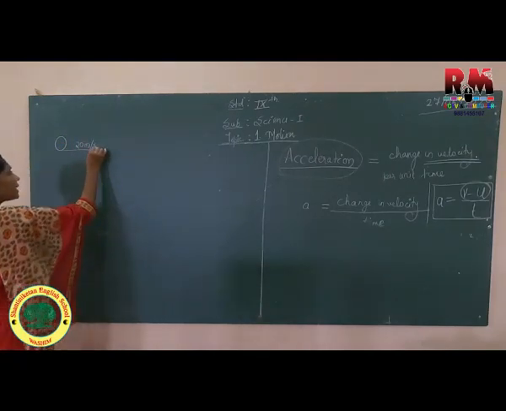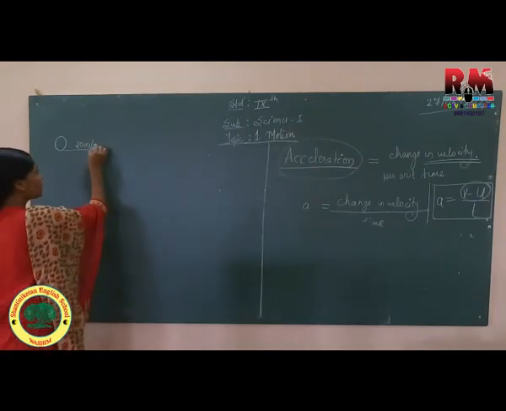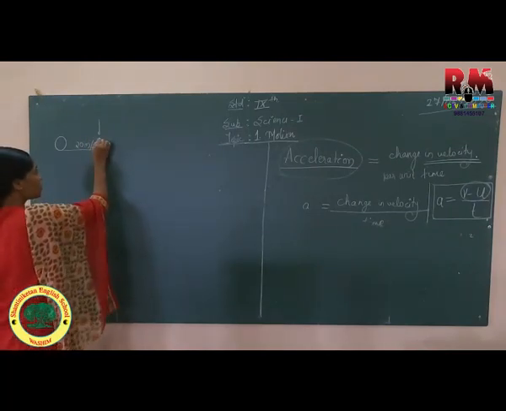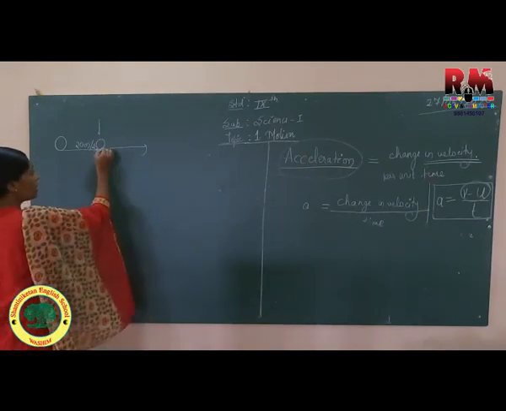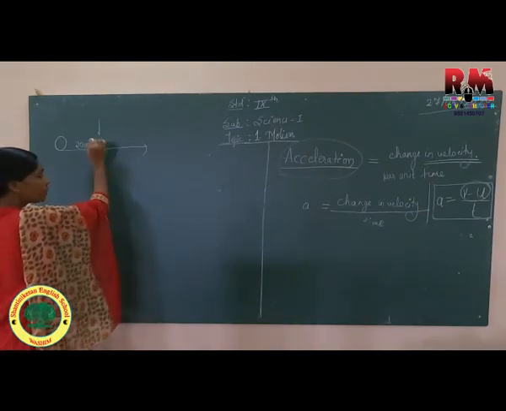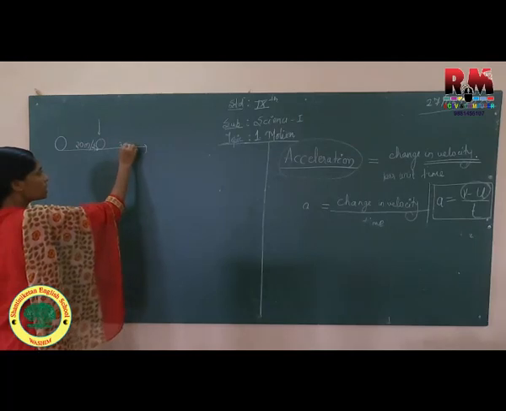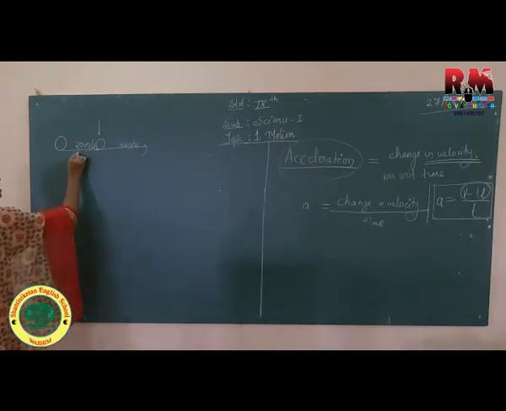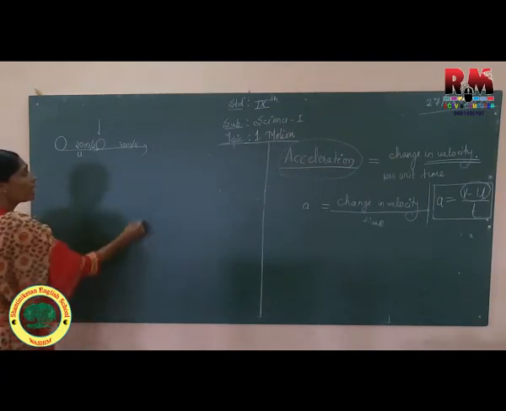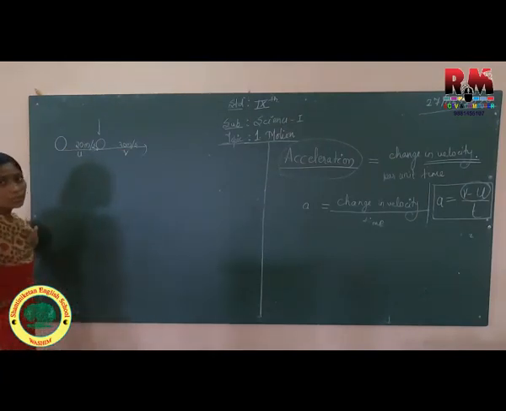Then at this particular point, if we apply a force on this object, it changes its velocity from 20 meter per second to 30 meter per second. So you can observe this is the initial velocity and this is the final velocity.